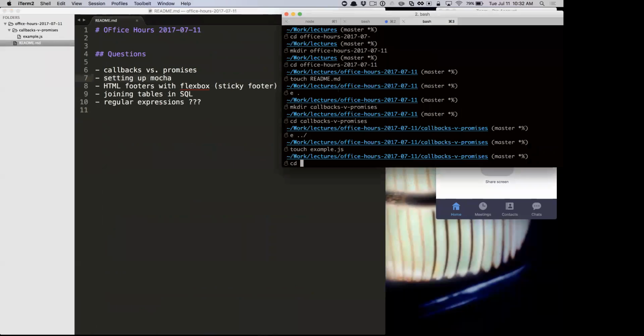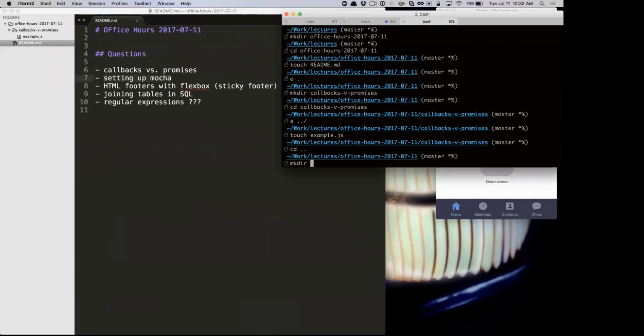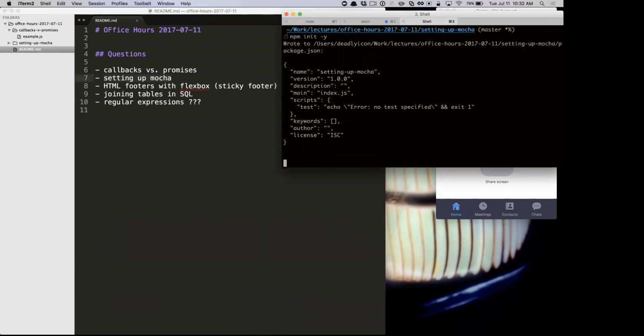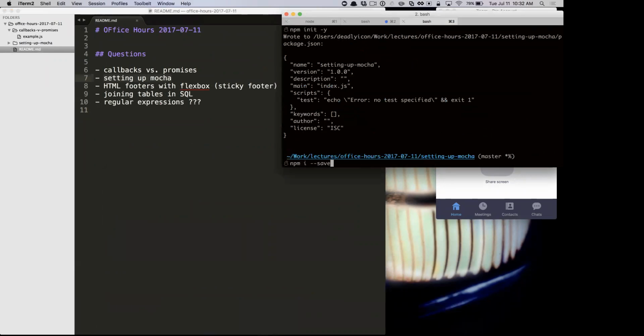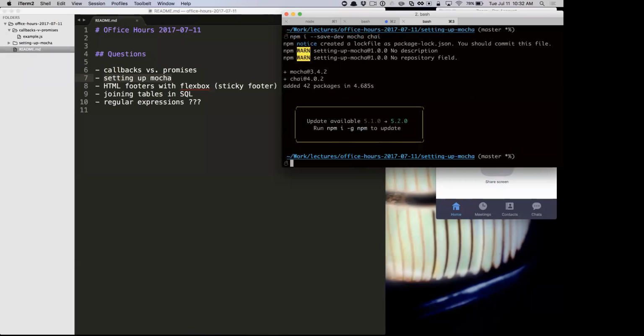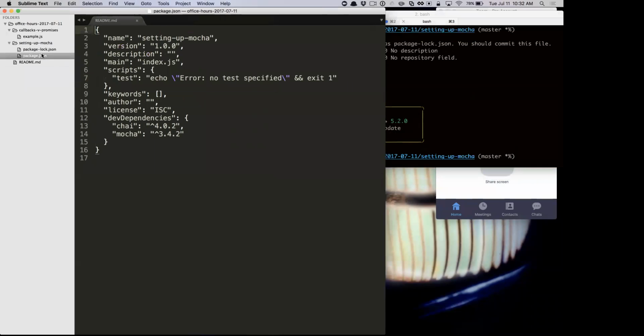Setting up Mocha. So we need a package JSON, Mocha and Chai. So who was asking about this one? It was you? Cool. So makes sense so far? So we have Mocha and Chai installed. We actually don't need to configure this. We should, but we don't have to. This is just basically like a little alias, right?